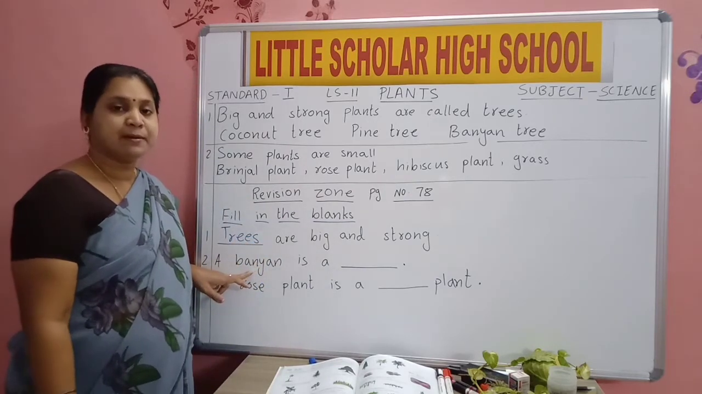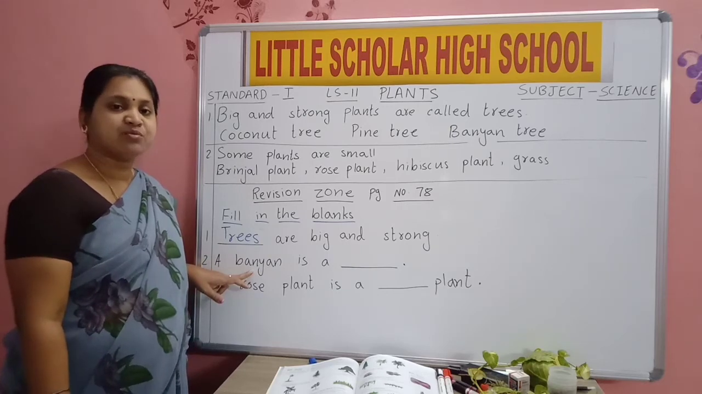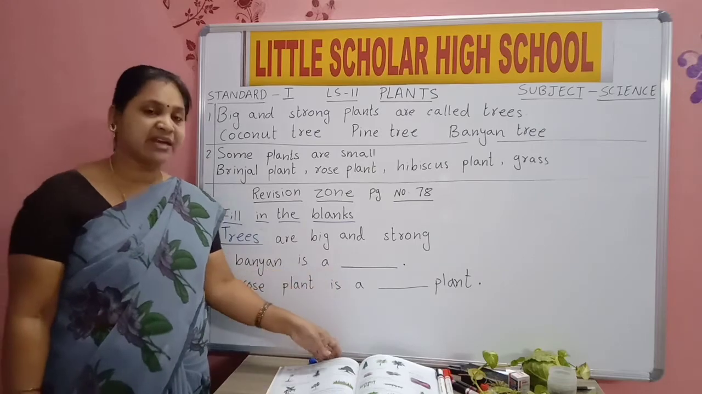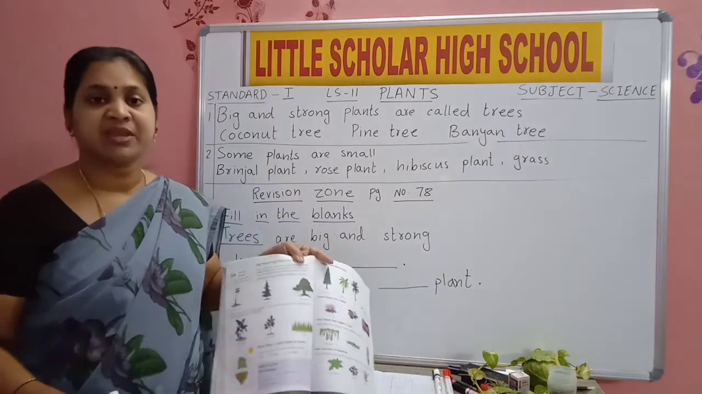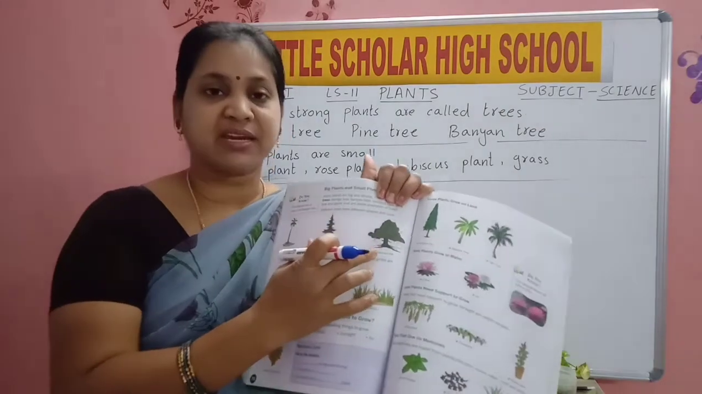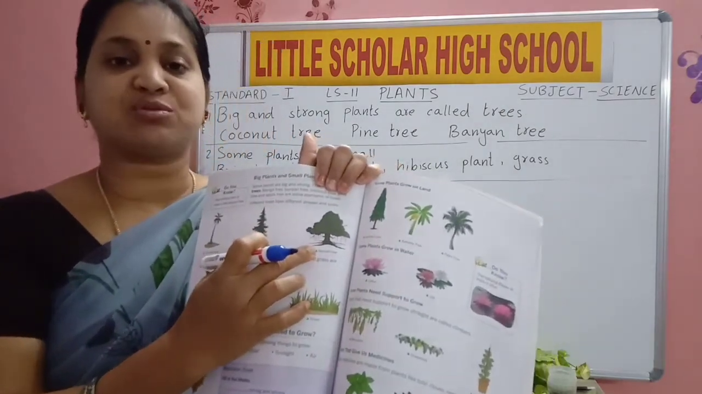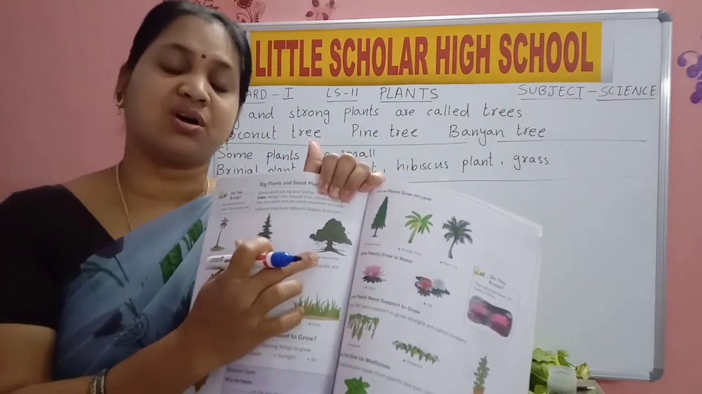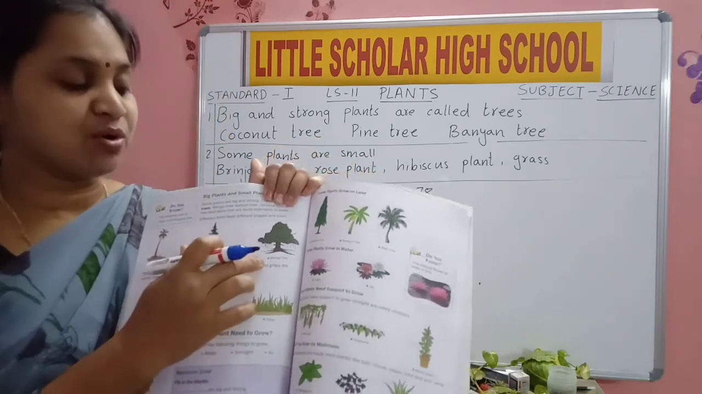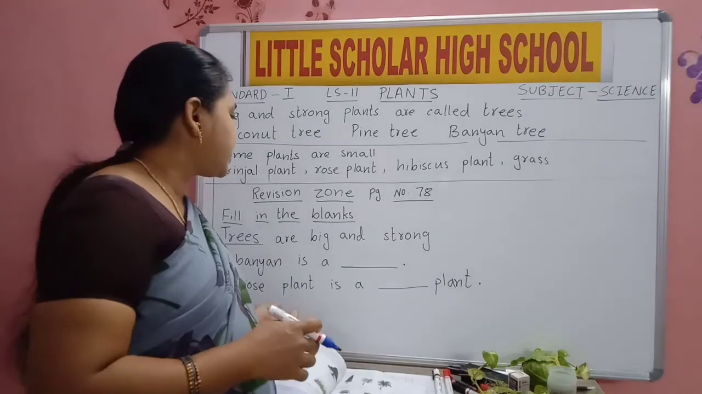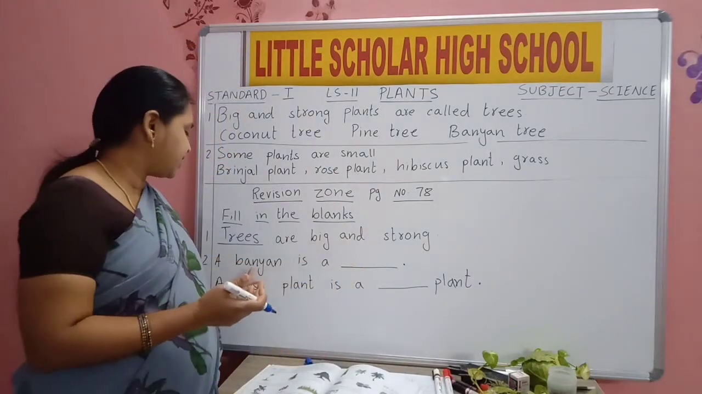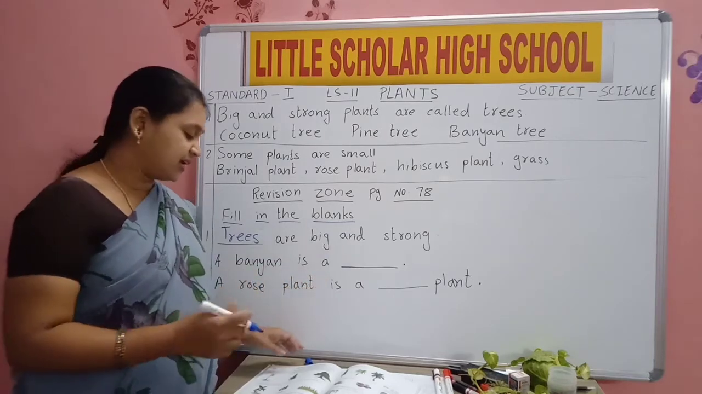Banyan is a tree or plant? Banyan is a very big plant. So it is big and also strong. So they are known as trees. So banyan is a dash. Banyan is a tree. A banyan is a tree.